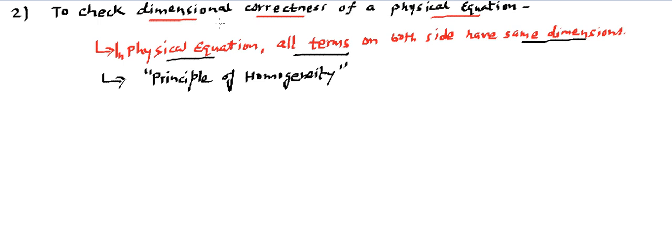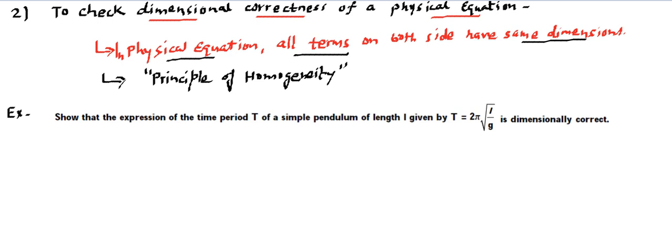Physical correctness will require dimensional correctness, but dimensional correctness does not imply physical correctness. Now let's take an example to illustrate this in detail. The example says that the expression for the time period t of a simple pendulum of length L, given by t is equal to 2 pi under root L by g, is dimensionally correct. We are not supposed to prove this formula. We will do that proof later on. Here what we need to show is that this is dimensionally valid.